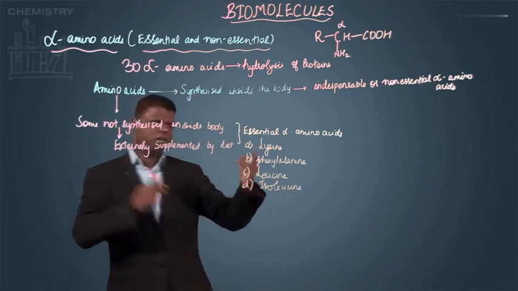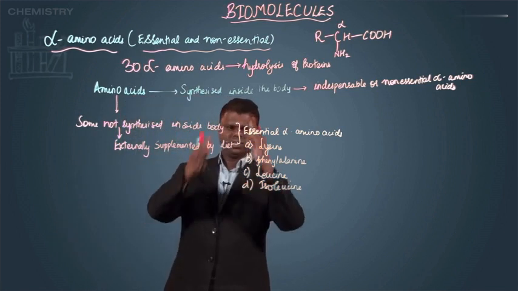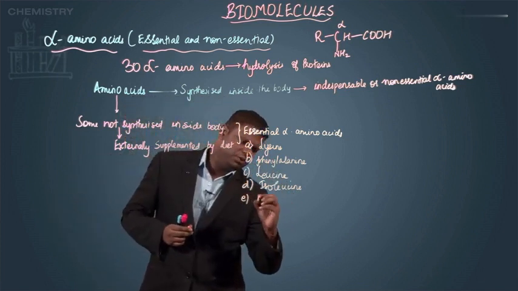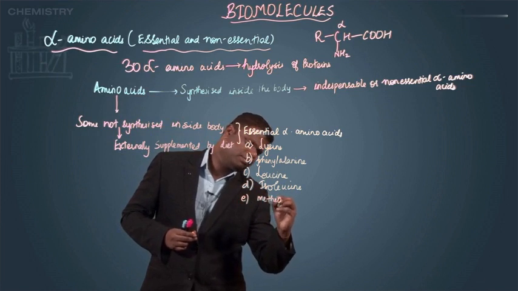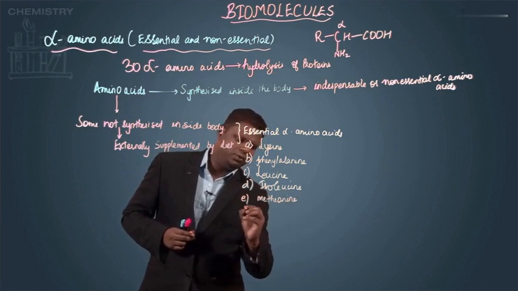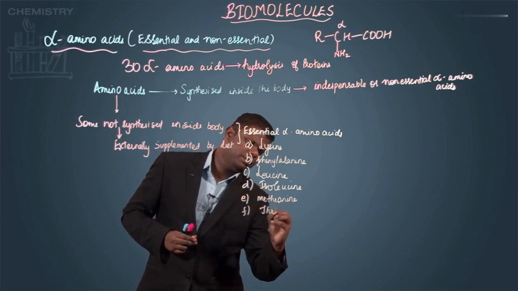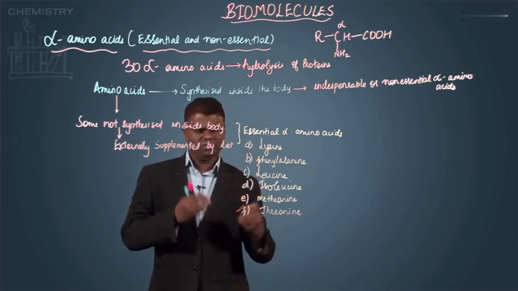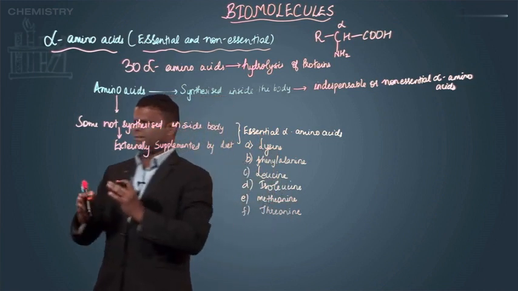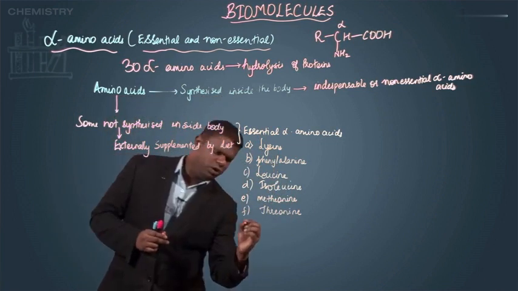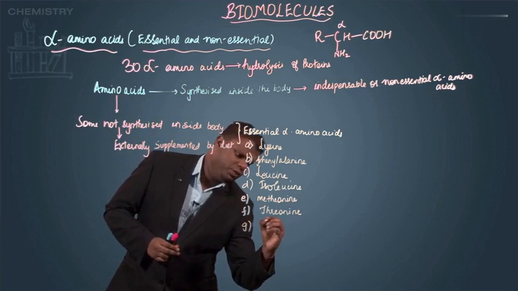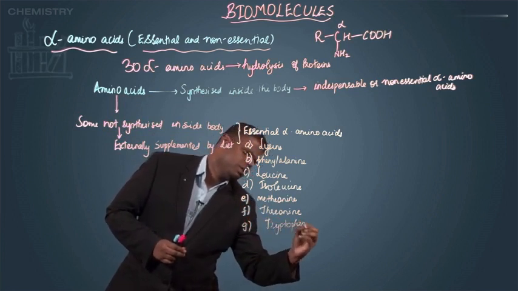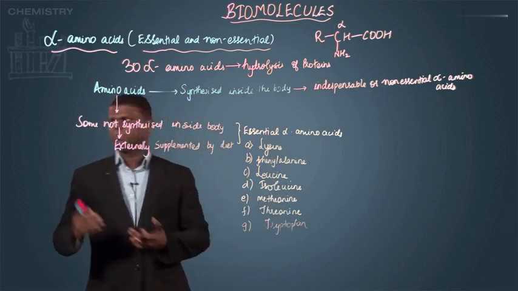Among these four, which is there already, now the next is methionine, very important. Then you have threonine. These are a couple of essential alpha amino acids. Then you also have tryptophan, and there are many more. The list is pretty much huge.